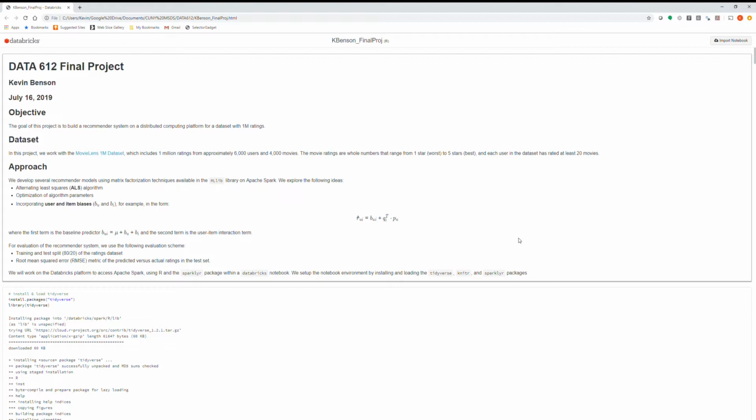In terms of evaluation for all the models, I tried to use a consistent evaluation scheme, which included a training and test random split, 80-20, of the ratings data set, and then evaluating model performance in terms of the root mean squared error of the model predictions on the test set. In terms of the work setup, I accessed Apache Spark using Databricks and used R and the sparklyr package within a Databricks notebook.